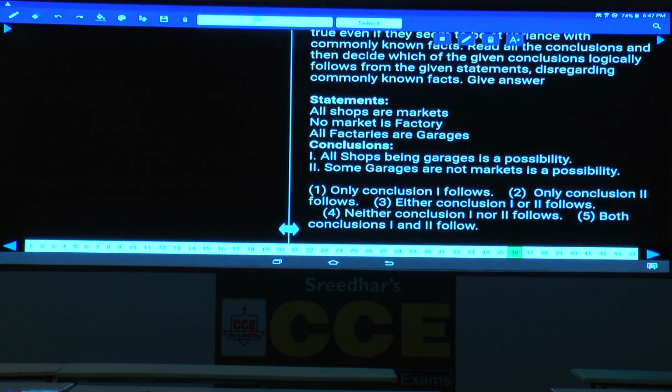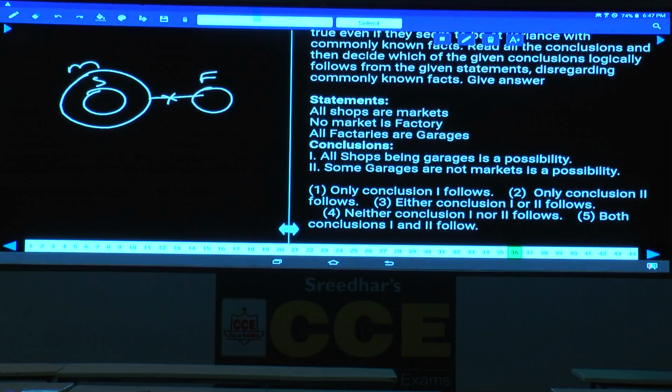Tell me question number 36. All shops are markets. No market is a factory. And all factories are garages. All these factories are garages. And first, both these two are possibilities. Some garages are not markets is a possibility. Tell me, some garages are not markets is possible or not? Yes, it is possible.